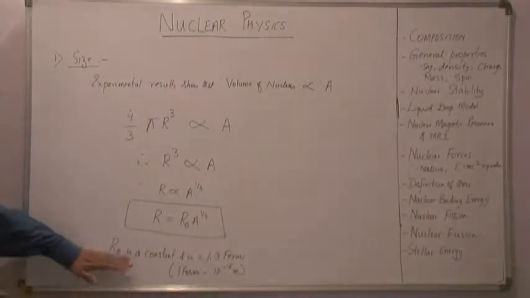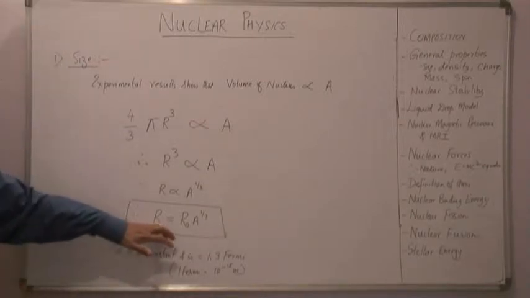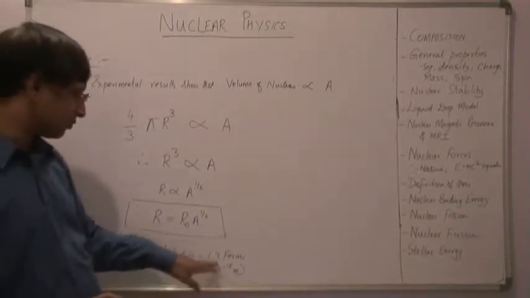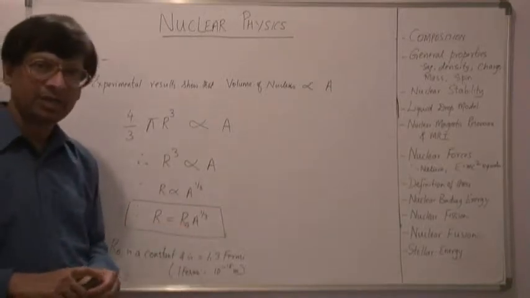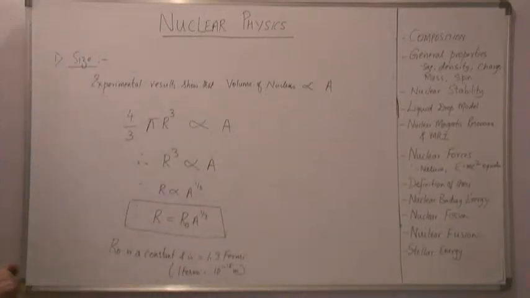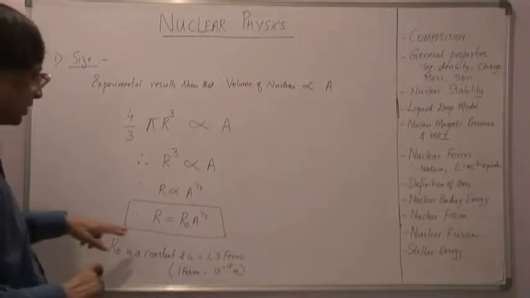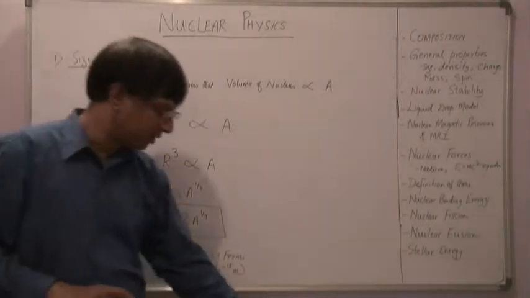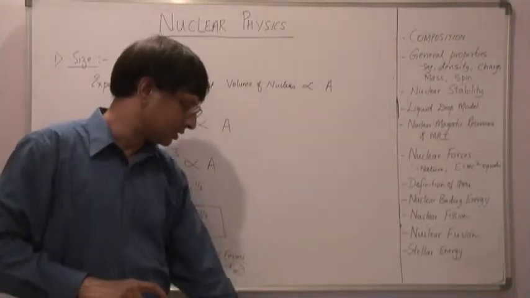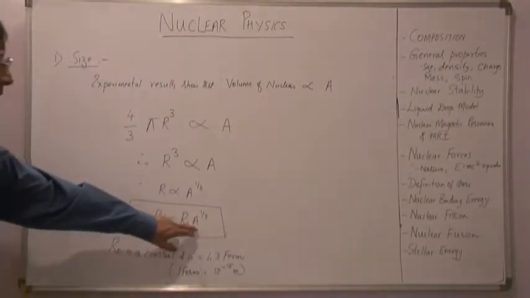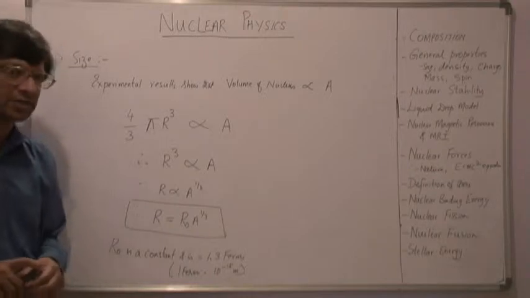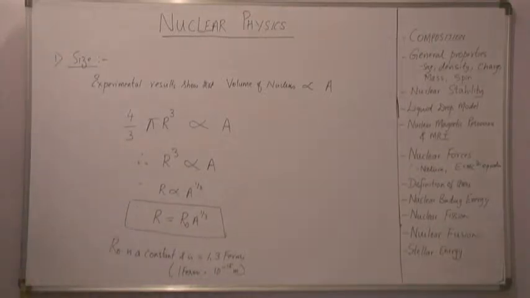Now we have shown that R, the radius of a nucleus, is equal to r naught, that is 1.3, multiplied by A raised to the power of 1/3. This is the cube root of A. So this is the expression for the radius of a nucleus. Once we know the mass number, we can compute the radius of that specific nucleus.